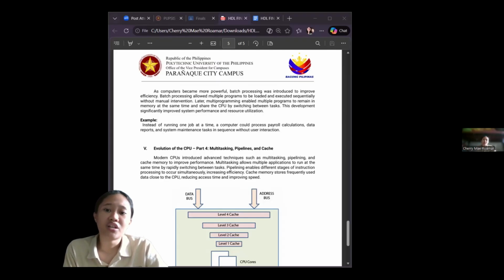And another example, when you are listening to music, browsing the internet, and editing a document at the same time, the CPU and the operating system work together to switch between tasks quickly. This part explains how modern operating systems like Windows and Linux rely on advanced CPU features to provide a smooth user experience.